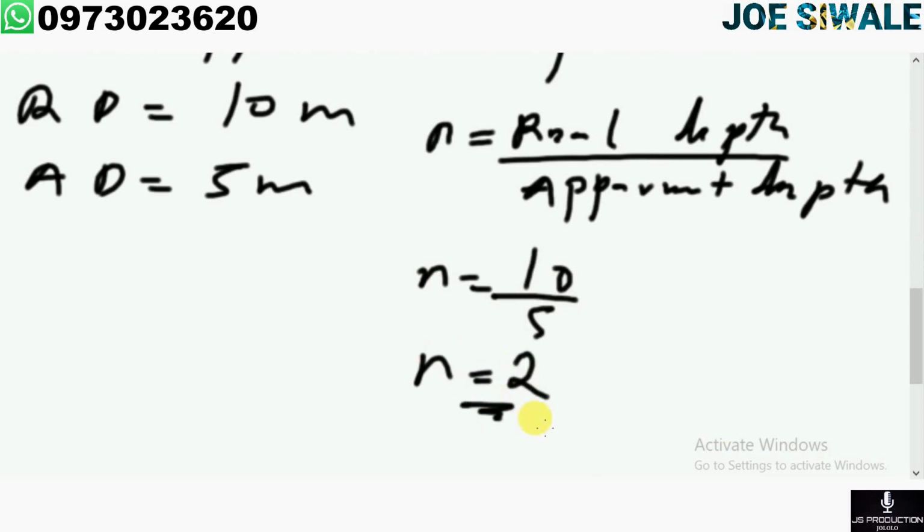Let us proceed. Let us look at the critical angle and total internal refraction.